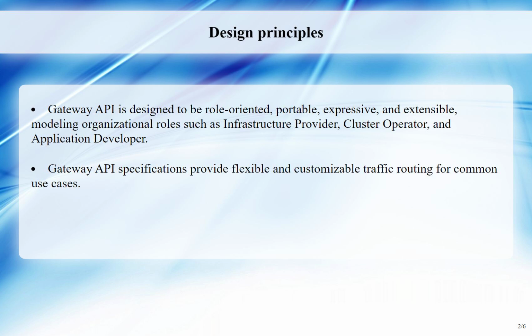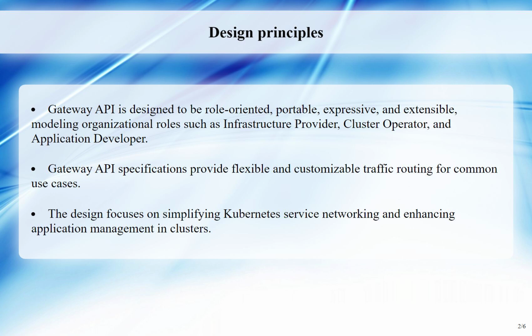Gateway API specifications are defined as custom resources and are supported by multiple implementations. The API provides functionality for common traffic routing use cases and allows for granular customization at various layers. This design aims to streamline Kubernetes service networking and provide flexibility for managing applications running in clusters.